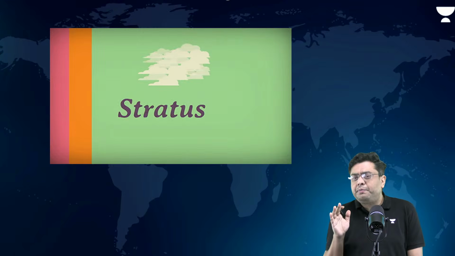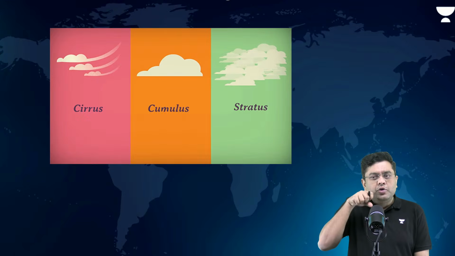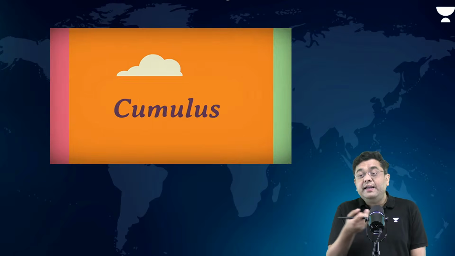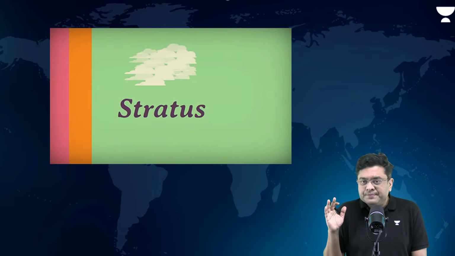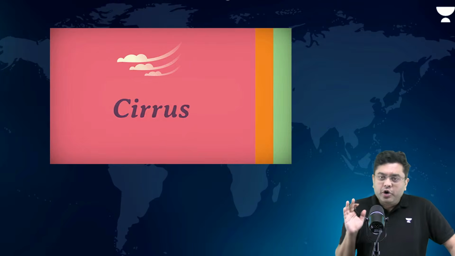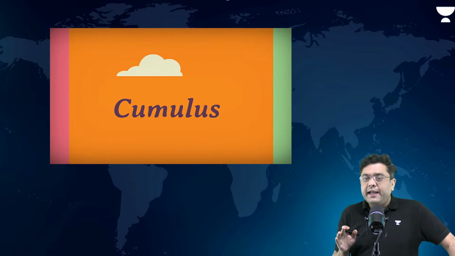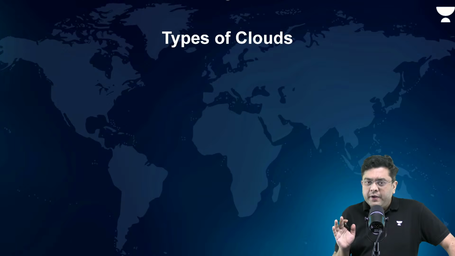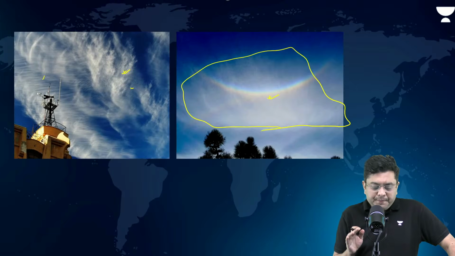Cirrus is very feathery, wispy. Cumulus is accumulated like heaps of cotton, and stratus develops horizontally, like a layer. So that is basically your understanding of the types of clouds. Okay, I hope that is clear.